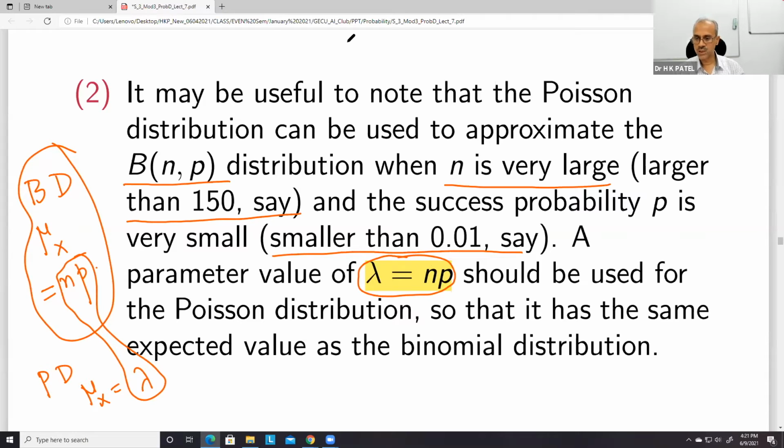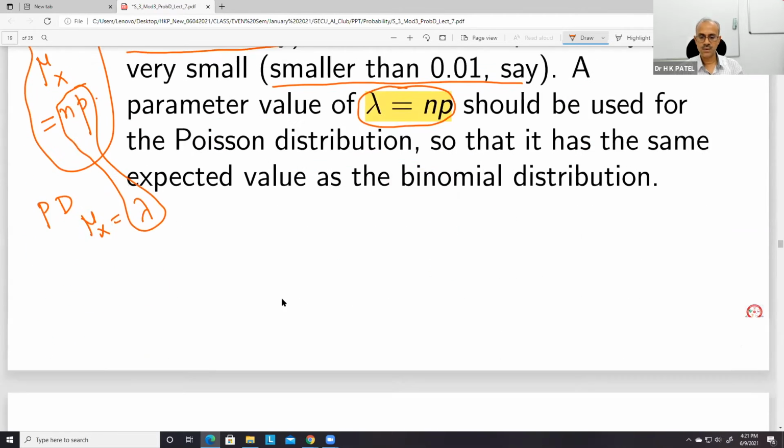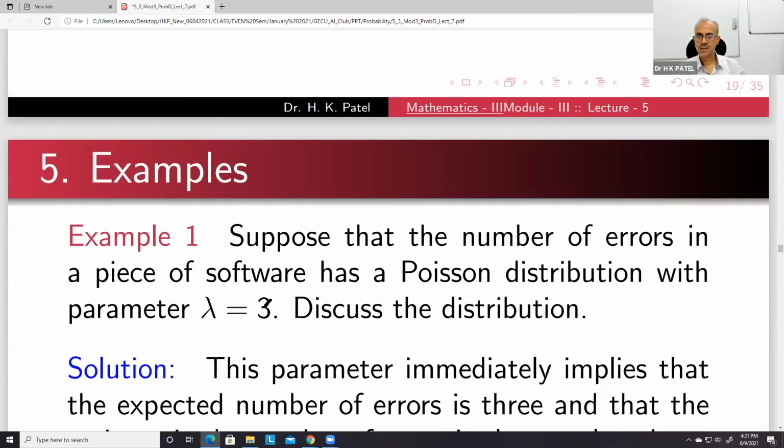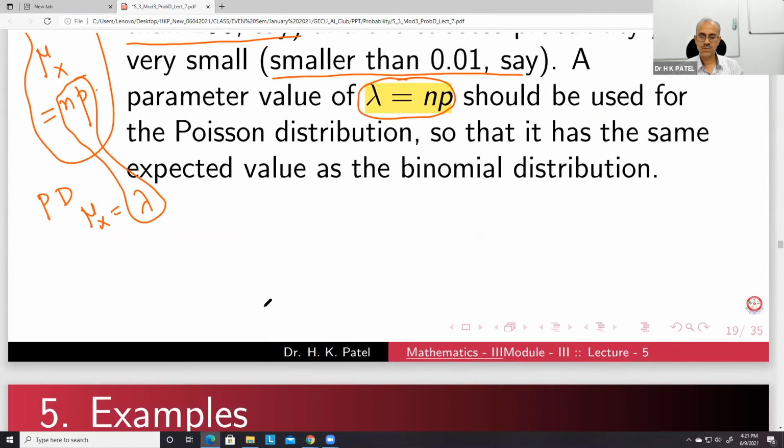If you know, for example, the number of words in a page and the probability of error in a page, then we can get this lambda, and once lambda is obtained, we can apply this distribution. So this is all about Poisson distribution. There is not much theory to say.